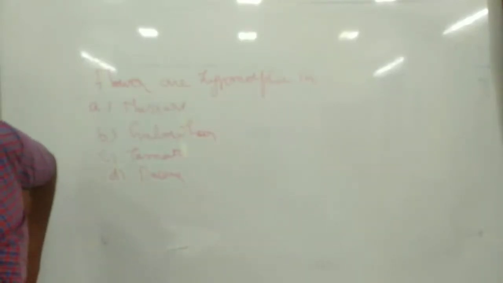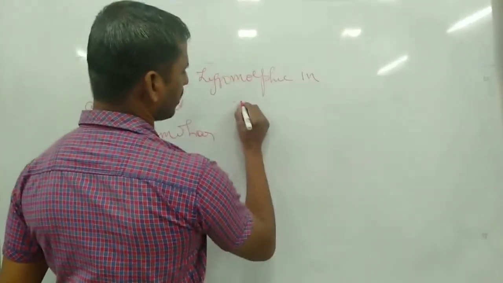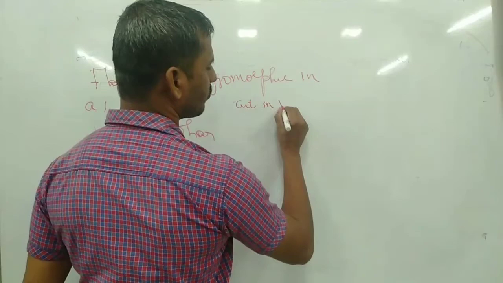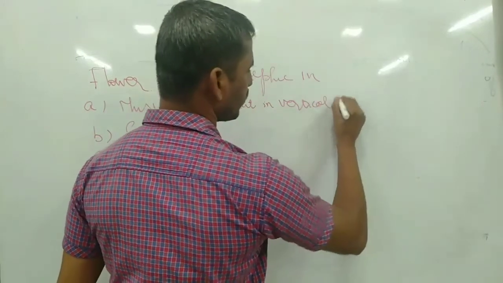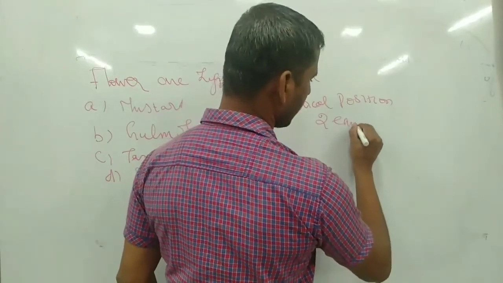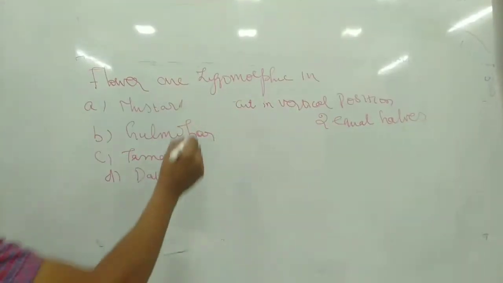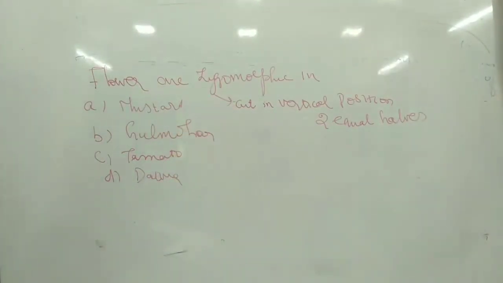When we cut the flower into two equal halves in any plane, it is called actinomorphic. When the flower can be cut in only the vertical position into two equal halves, we call it zygomorphic.